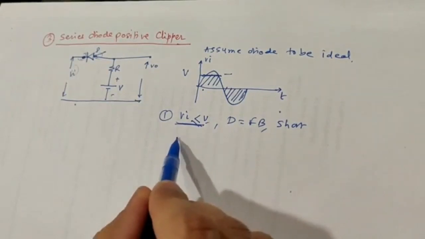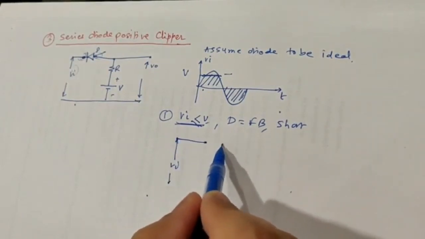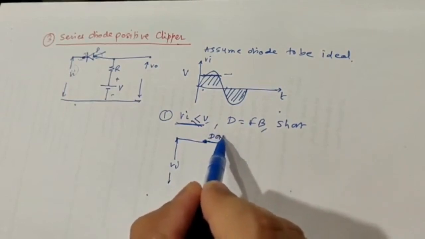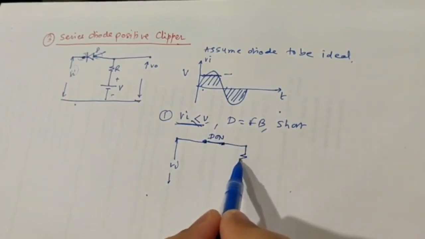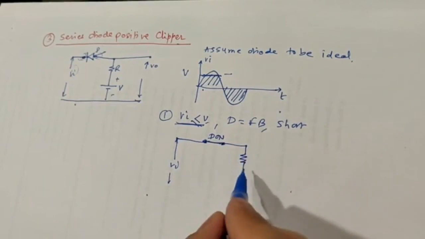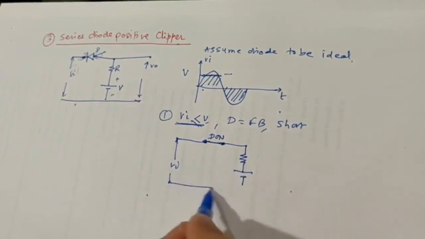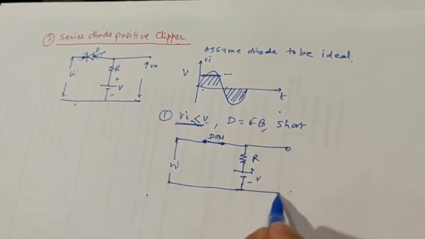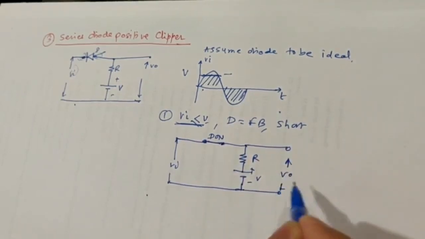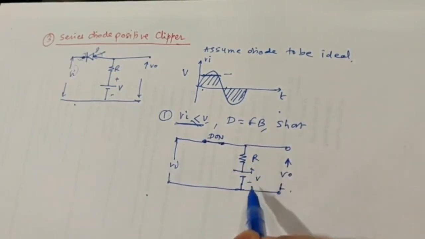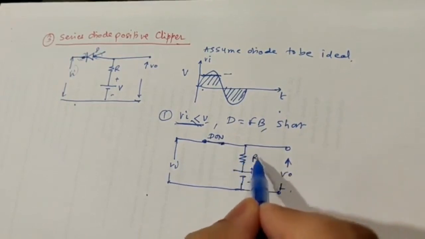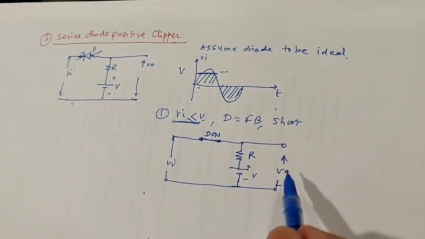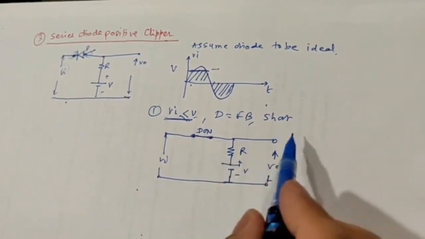See the circuit arrangement now. This is your input voltage. Now the diode is replaced by a short, called D on because the diode is in on condition. Then a resistance and a battery voltage plus V. This is the resistance and output. Here the output is across these two elements, battery V and the resistance R. Now I will write the equation.